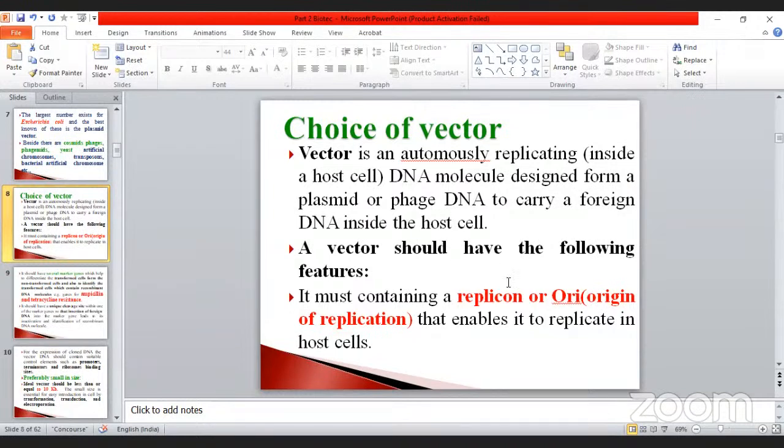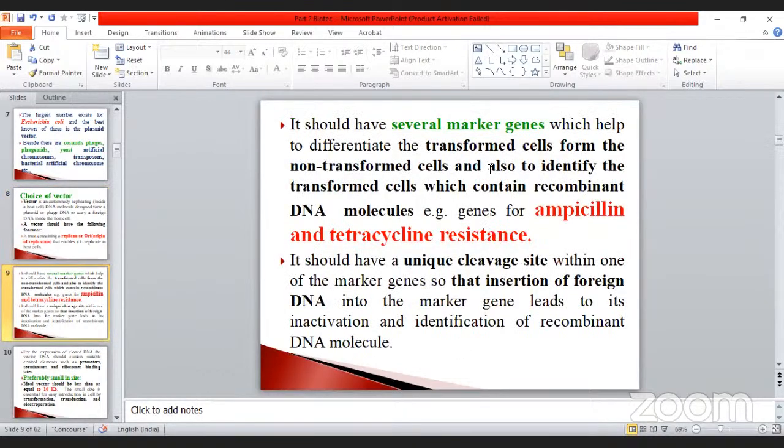The vectors should have the following features, then only they will be used for biotechnology. They must contain a replicon, otherwise called the ORI, origin of replication, that enables replication in the host cell. It's a very, very important thing. And then several markers are used, so that we can easily identify which cells are transformed and which are not transformed.